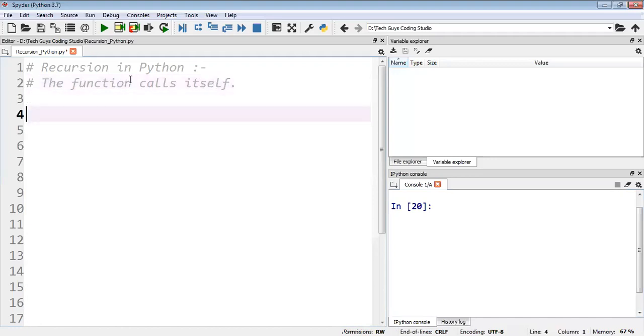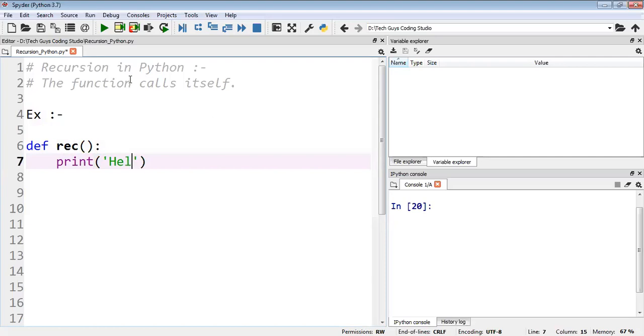For example, we will take a simple example here. We'll write def, then the function name. I'll take something like "recursion", anything you can take. Then I will print some message here, anything you like, such as "hello guys". That's the method I've created. Now I will call this method.